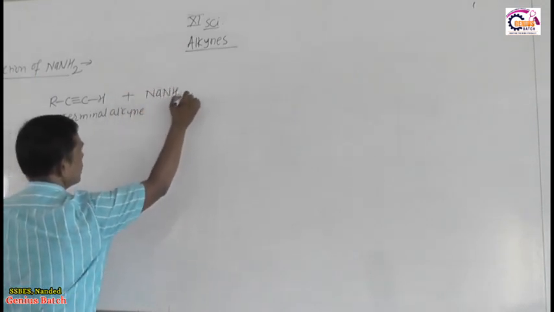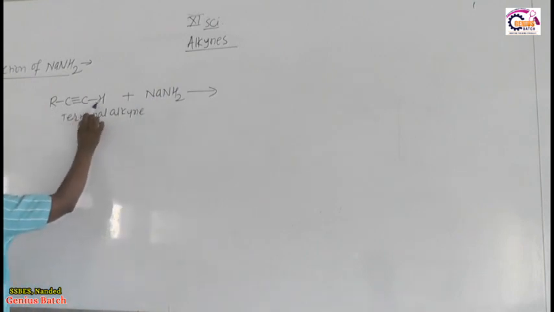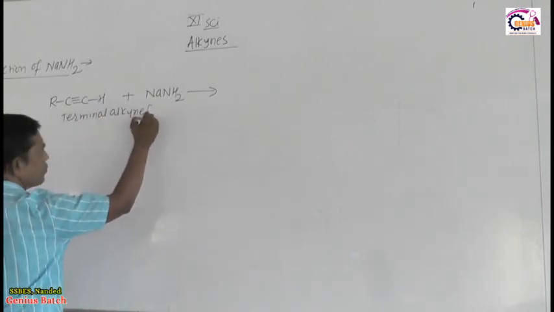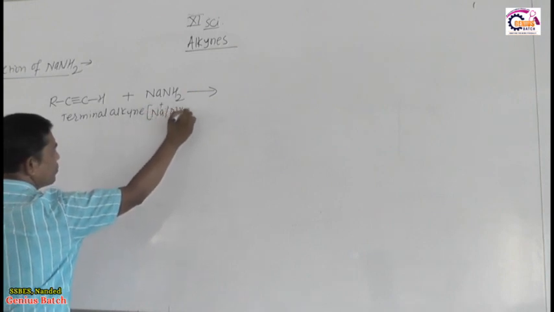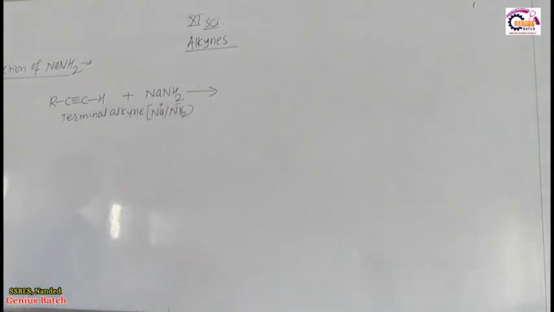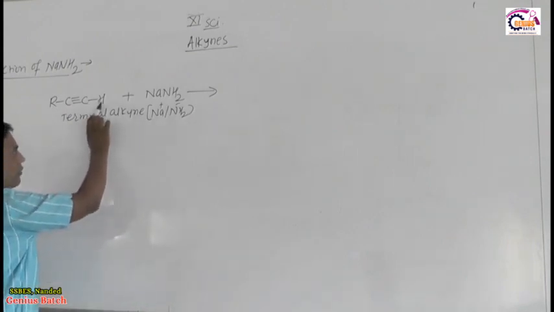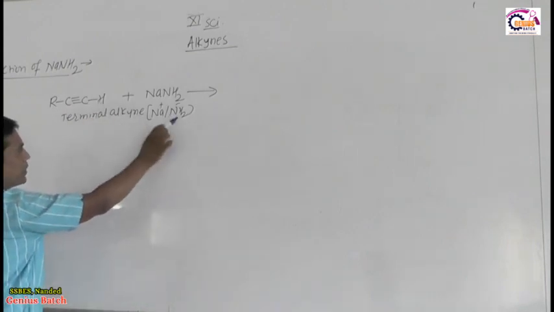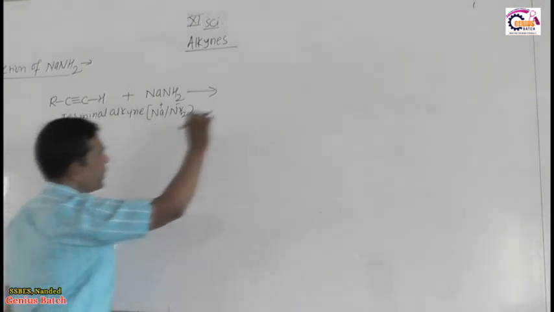NaNH2. I already told you that in terminal alkynes, this C-H bond breaks heterolytically to give C minus and H plus. The NaNH2 breaks down into Na plus and NH2 minus. This NH2 minus, a strong base, reacts with H plus to form NH3, and Na plus attaches in the form of an ion.